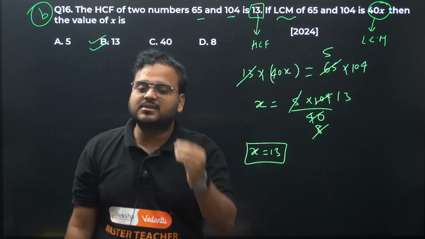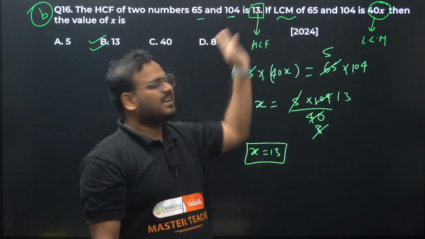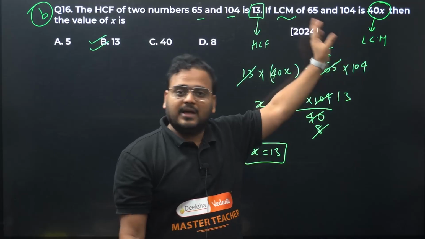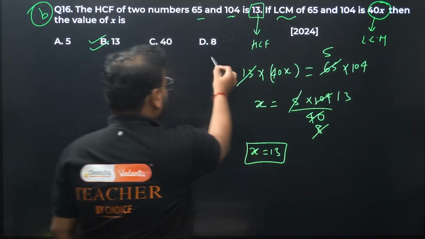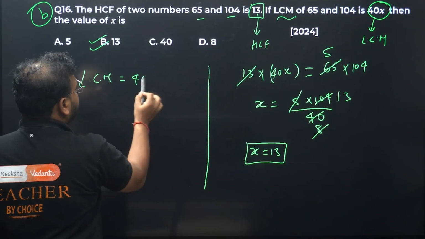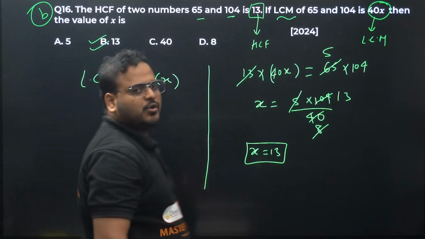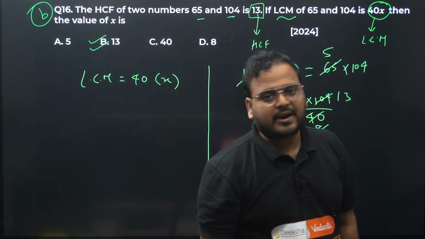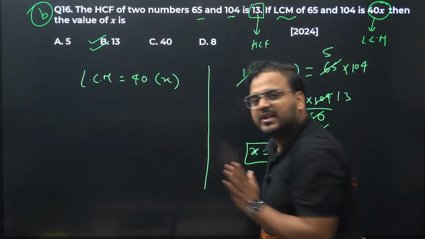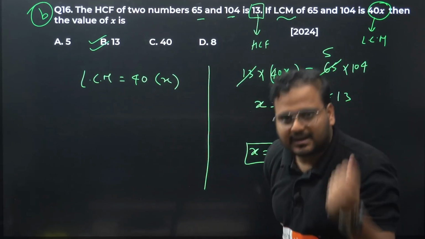13 is a factor of all the numbers and even the HCF. Then of course the LCM value, which is coming as 40 into x, will also have 13 as one of the factors. Can you find 13 as a factor of 40?